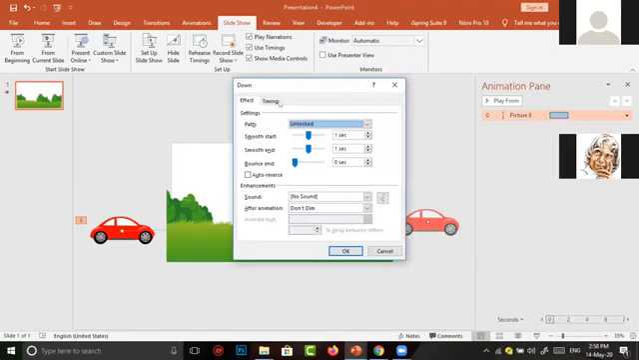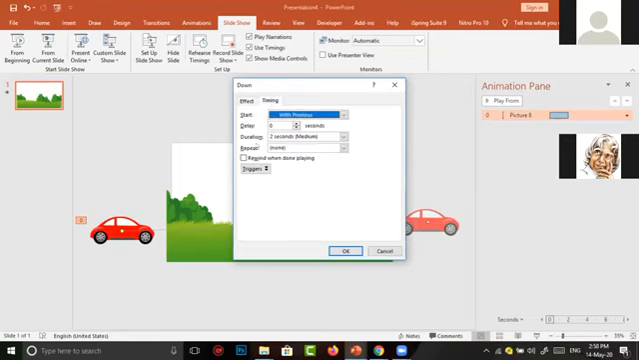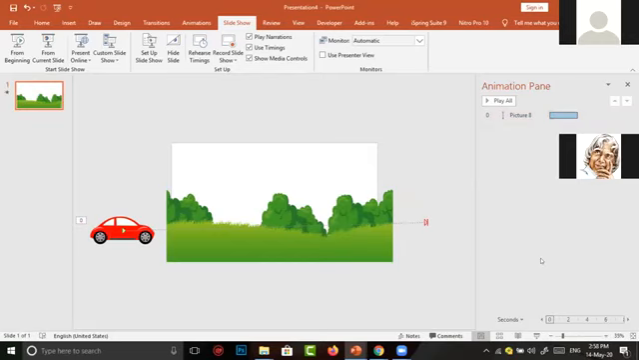In effect options, effect is there, and some timing is there. For this car animation, we need not do any effect animations, so I simply pass to timing. In timing, the duration is 2 seconds maximum it shows. Here also a small arrow is there. I click on it. I want the car to move slowly, so I select 3 seconds slow. Then we click on the OK button and come out of the dialog box.